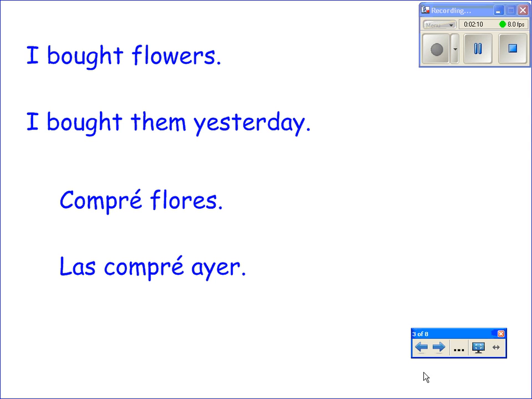Las compré ayer. The other thing to note is that las goes before the verb. In English, it's after. In Spanish, it's before. I bought them, las compré. I'm going to say that again. In Spanish, the direct object pronoun goes before the verb. I bought them is English, las compré. I'm still doing the buying. I can put yo here if I want to. Yo las compré. But compré already tells me that it's the yo form.